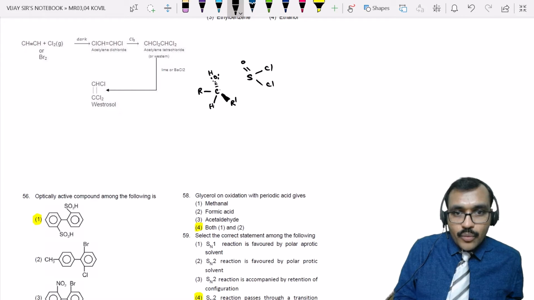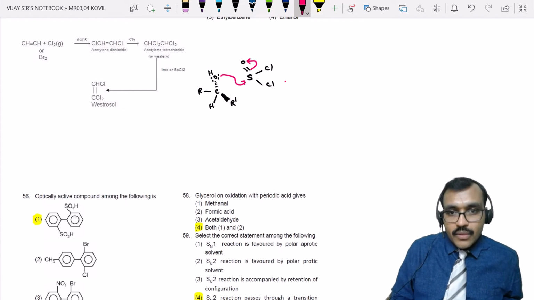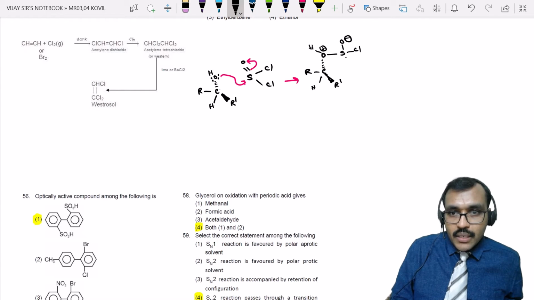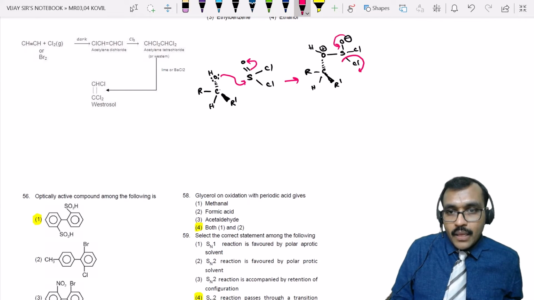Oxygen will donate a lone pair of electrons, making these shift. So you will get R-C-H-R prime, O bonded to H, with a positive charge here because oxygen donated a lone pair, and S, O minus, Cl, Cl. Now this will shift back, making Cl minus leave.